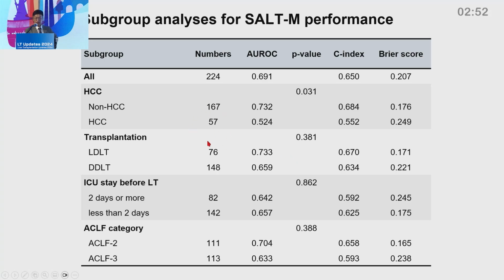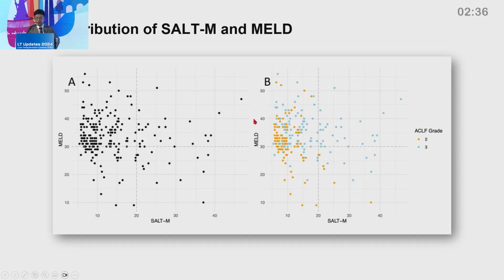In the subgroup analysis, the SALT-M score performed well regardless of LT type or duration of ICU stay and ACLF grade 2 or 3. However, in HCC patients, the predictive power was significantly lower than in those without HCC.